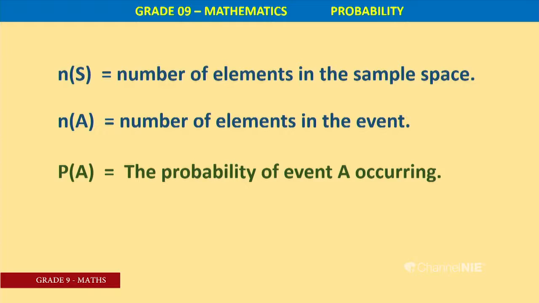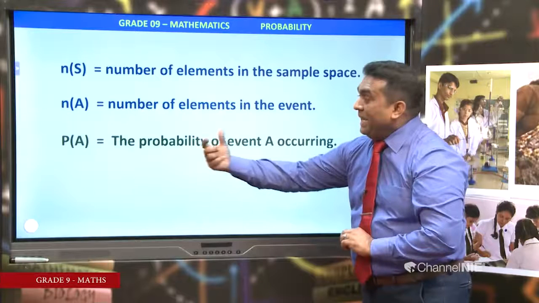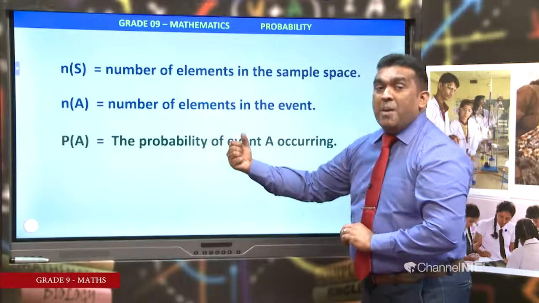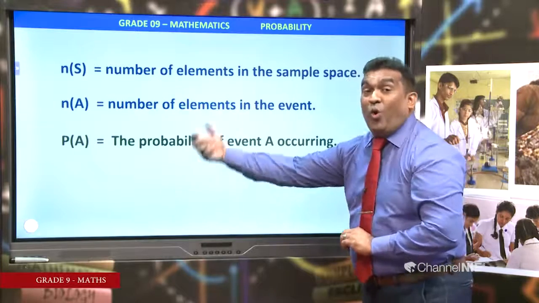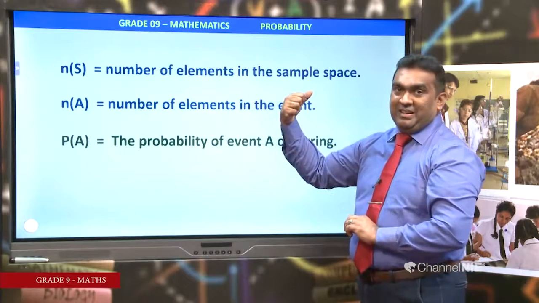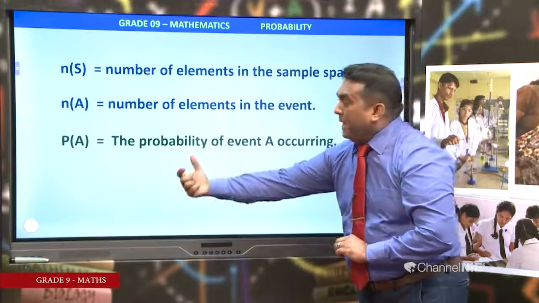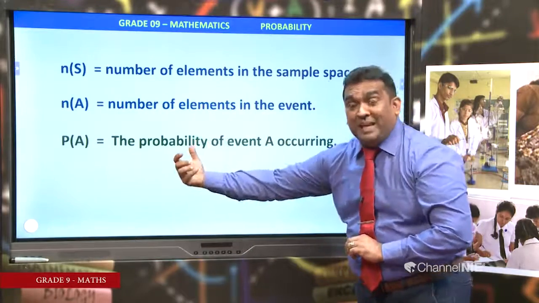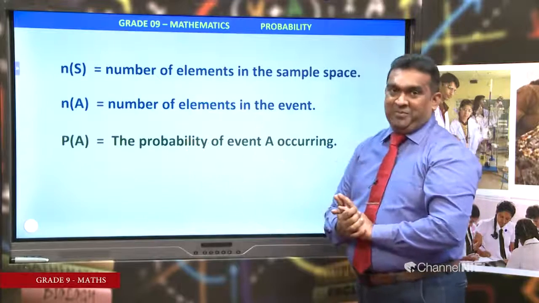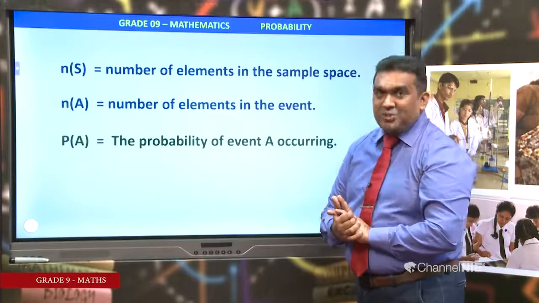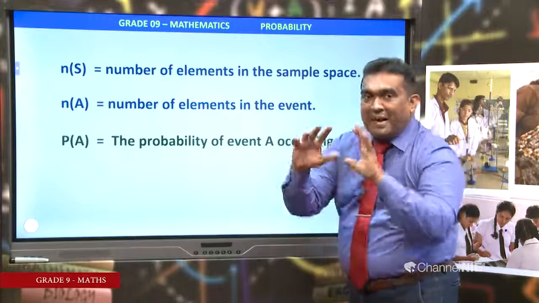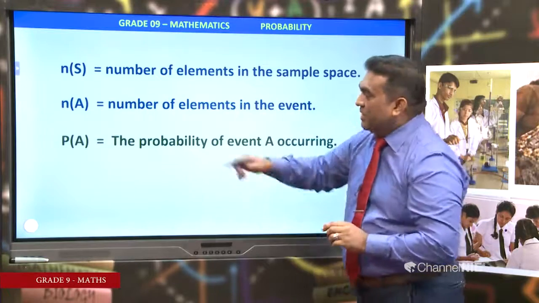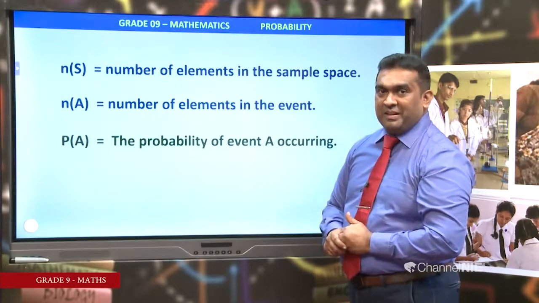Px probability of X, Py probability of Y, P(A union B) probability of A or B, P(A intersection B) probability of A and B. Understood it? Try to get the pattern using this definition, right?